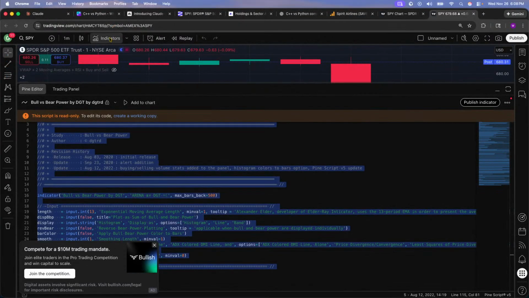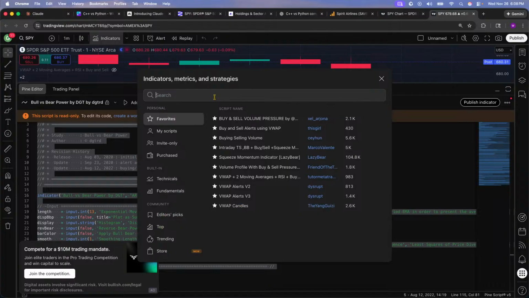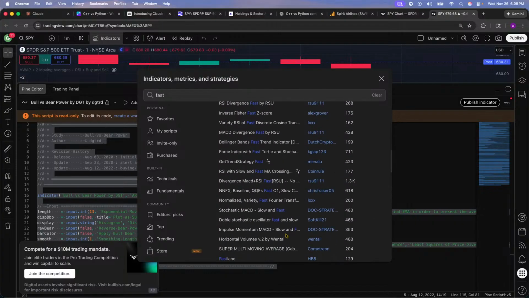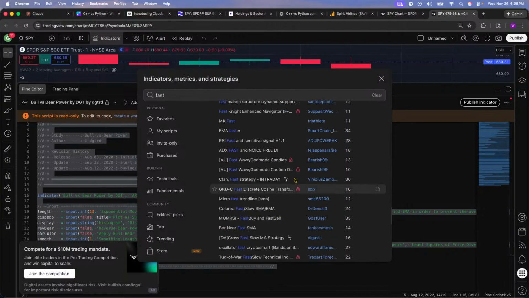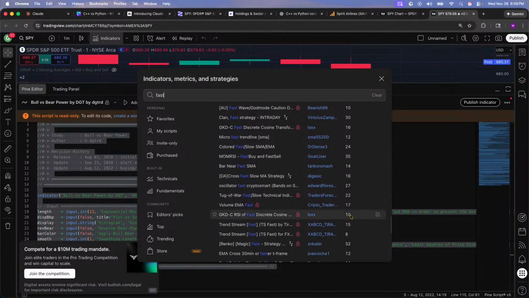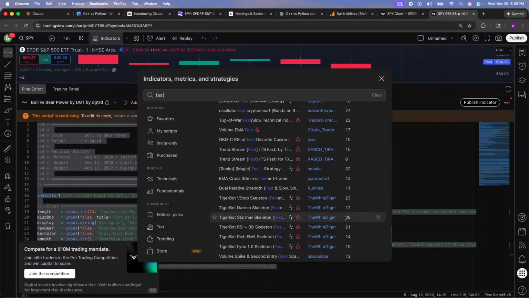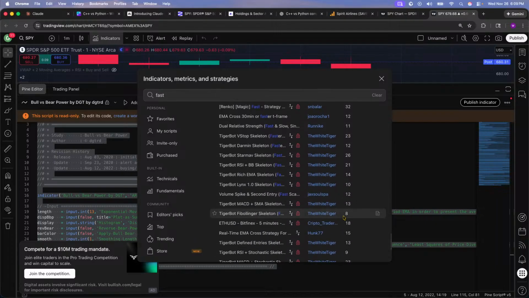That's fine. I'm going to go to indicators. I'm going to hit fast. And then let's look for one that makes sense. I'm just going to go to the middle of the page. Let's start looking. No. Micro fast trend line. And sometimes this works out, right? Sometimes we're going to have strategies that work out. Other times we just need to know when to stop and stop trying to fit a peg into a square hole.